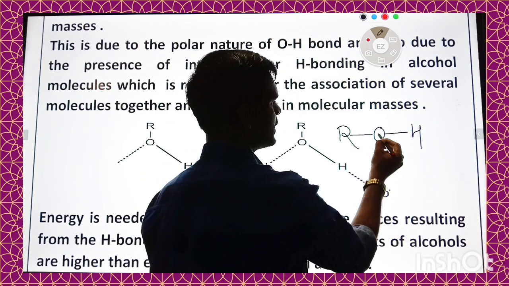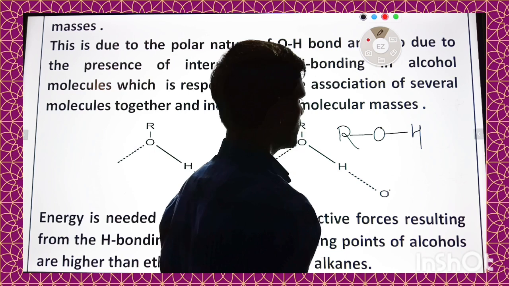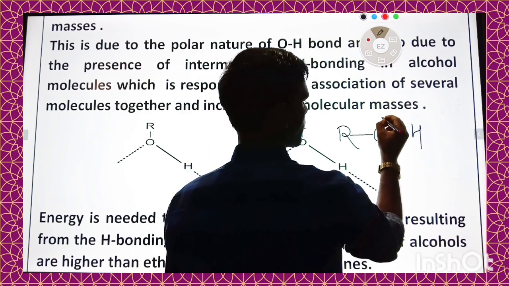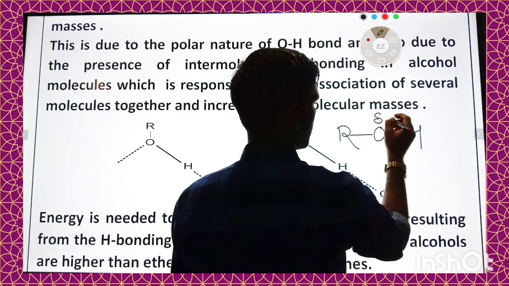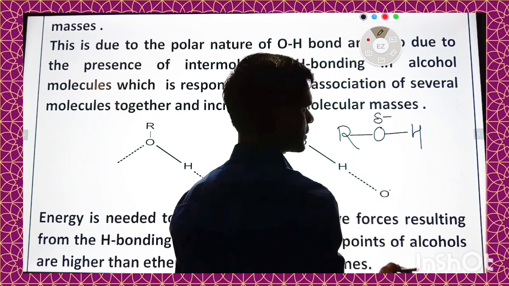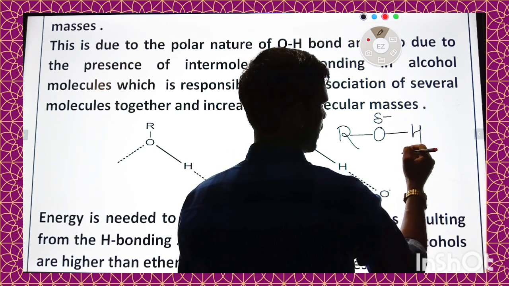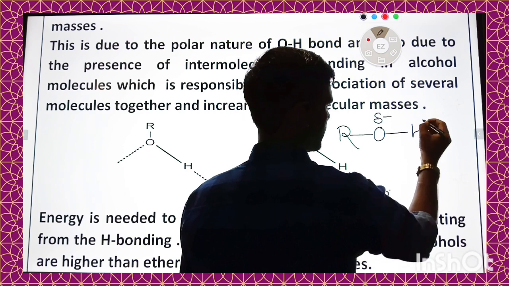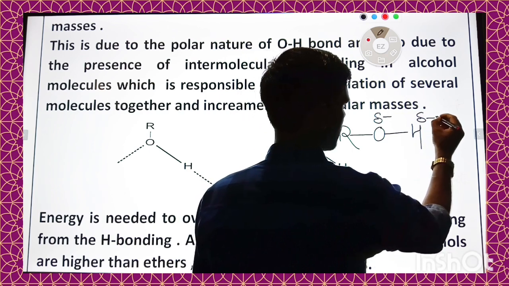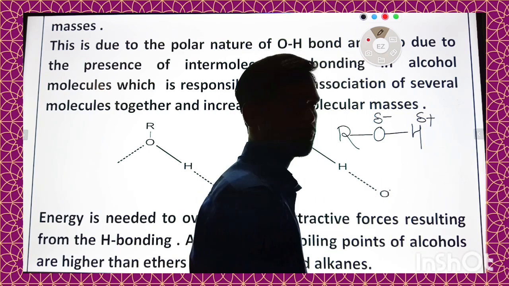Here oxygen is more electronegative, therefore it develops a partial negative charge, while hydrogen, being less electronegative than oxygen, develops a partial positive charge.